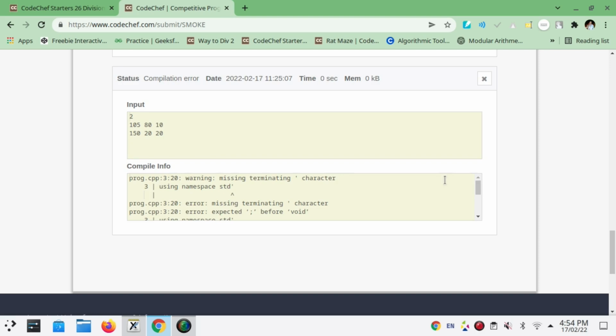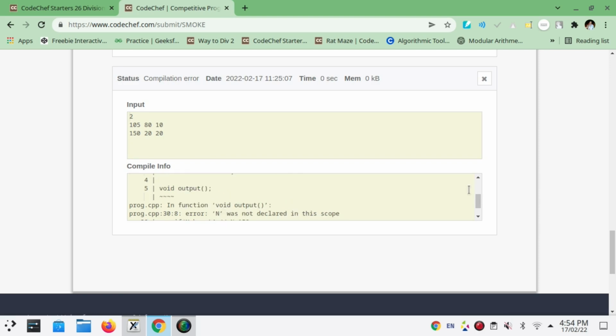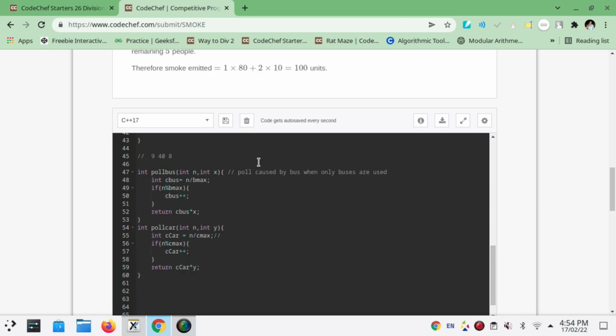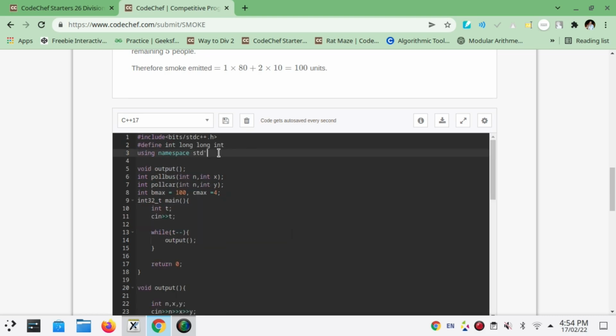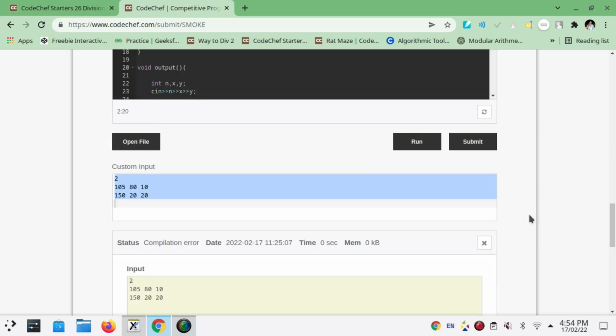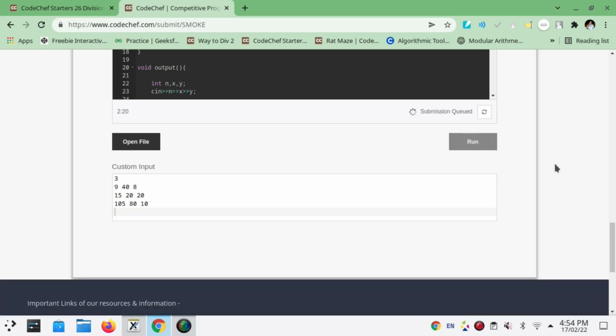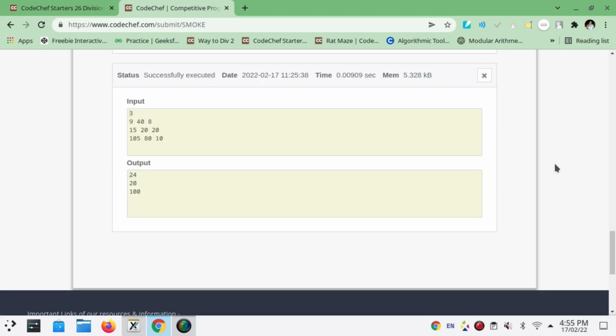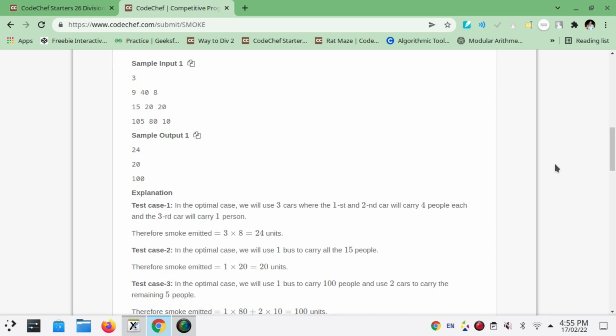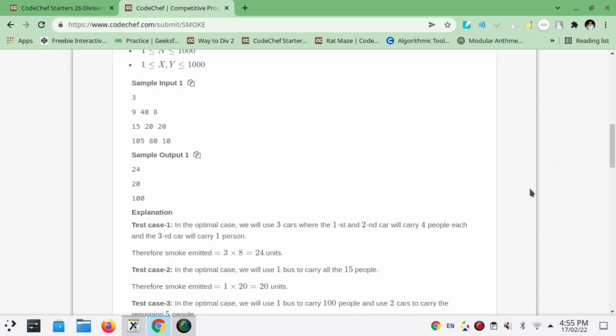Compile info, standard using namespace std. Okay, n was not declared. I think I wrote a capital N. If n is greater than b max, small n will come here. Copy pasting the given sample cases. Successfully executed 24, 20 and 100, and the output is the same. So now let's try to submit this problem.